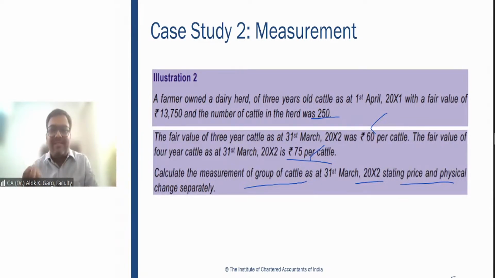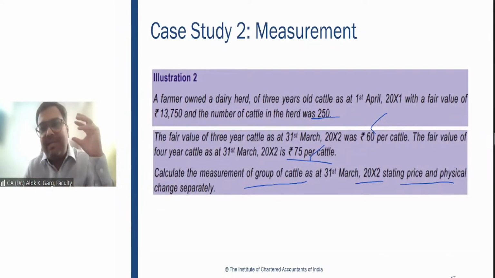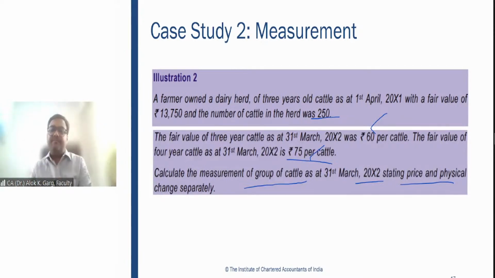Now, if I ask what is the actual price change and what is the value which has to be allocated to the physical change, you need to bifurcate this 20 rupee increase between the actual increase in fair value and the increase due to the biological transformation.